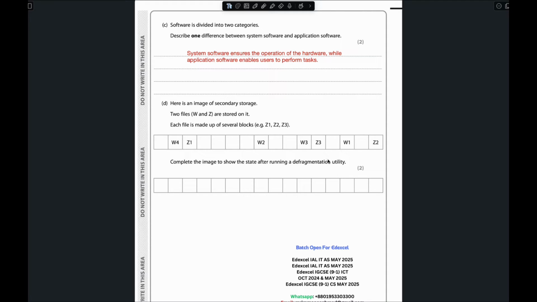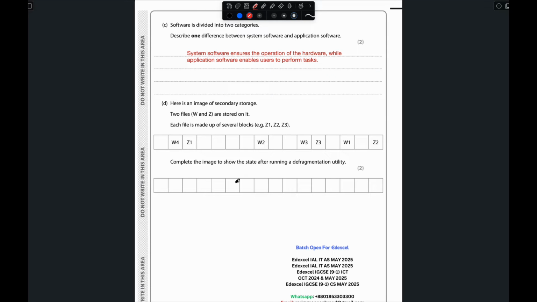After we do the defragmentation, it organizes all the files in order, one by one. When it organizes the files one by one, it increases the speed of the PC. So we should do defragmentation every week, so it helps our PC run faster. Okay, the answer for this one will be: here, which one is W1, W2, W3, W4, right?